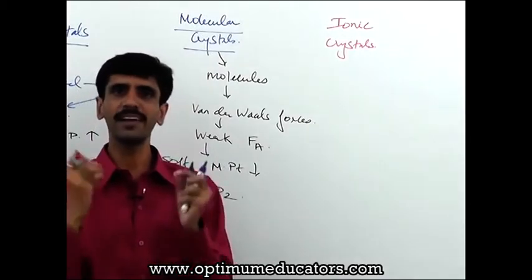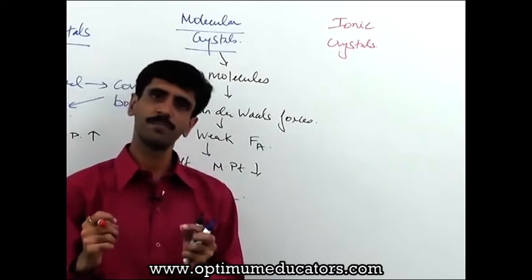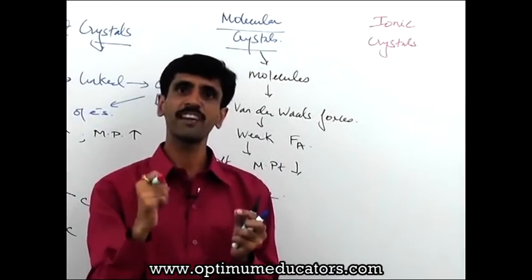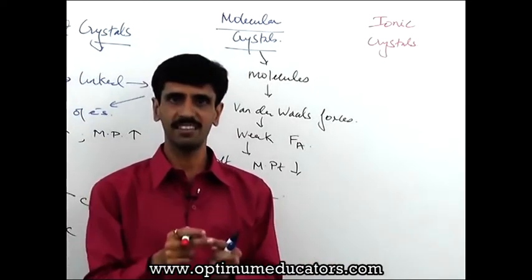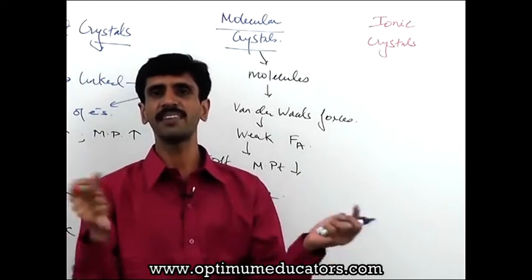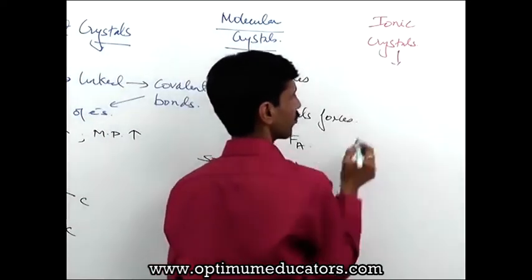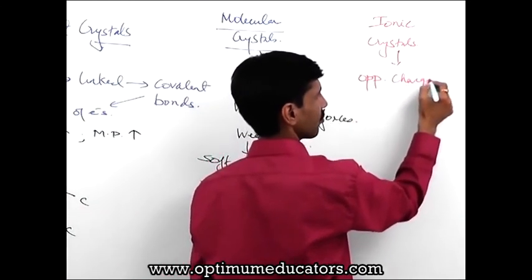Because here we are talking about a solid, a crystal, so there has to be a force of attraction. And when we talk about charged species, the force of attraction does exist between the oppositely charged species. It doesn't take place between similar charges. Similar charges repel, opposite charges always attract. So for this reason, what are we going to say here? The constituent particles are nothing but oppositely charged ions.